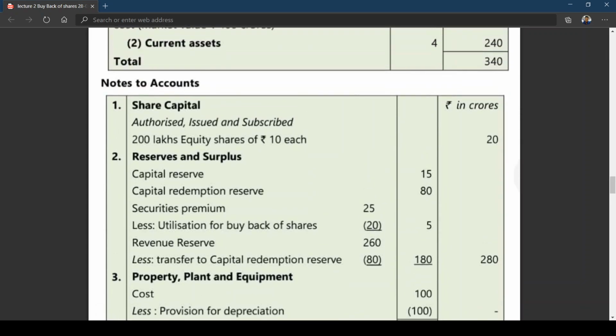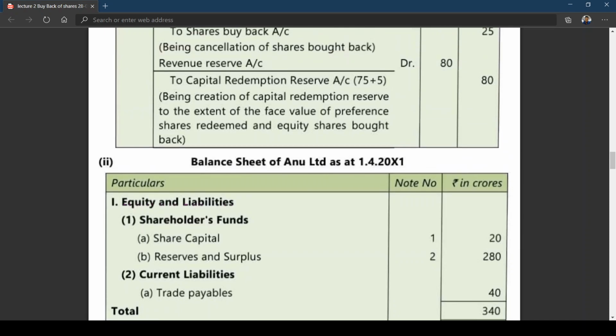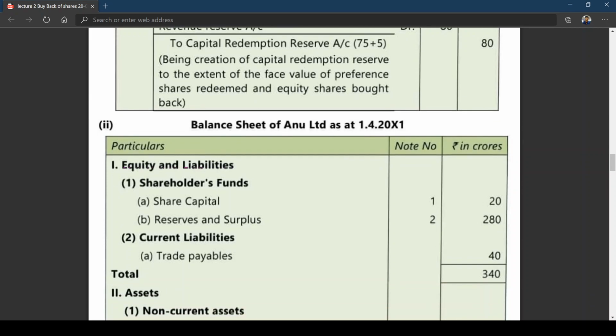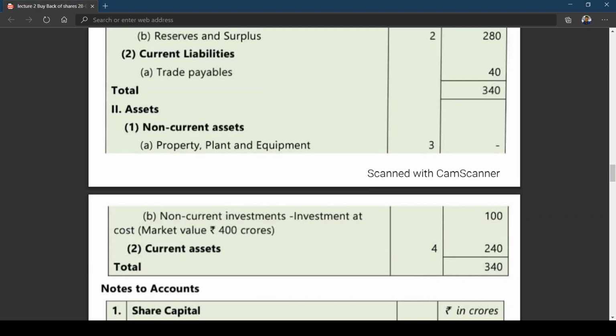I think the balance sheet is simple. You all are aware of it, how to prepare the balance sheet. Shareholders' fund: share capital, note number 1, has been written 20 crores, and then reserves and surplus 280 crores, trade payable, there is no change in that. Assets: non-current assets nil, property, plant and equipment is nil. Non-current investment, there is no change, we will be taking it at cost value only. And current assets, we have prepared note for 240.